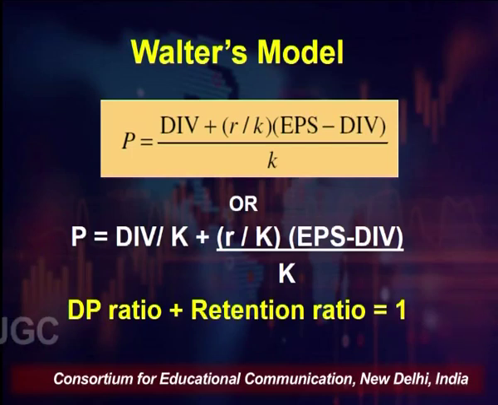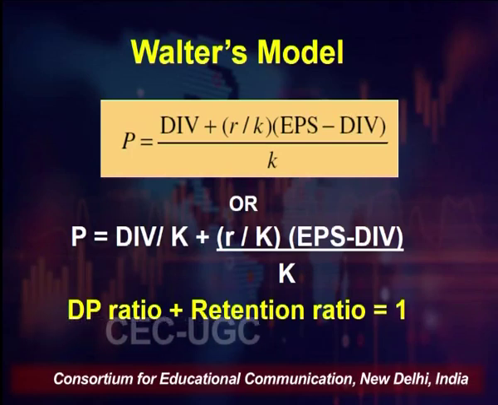So the same equation can be presented in another form as well, which is mentioned here. And there is one point that we need to remember: the dividend payout ratio plus the retention ratio will always be equal to 1, because there are two ways the profit can be treated. Either we retain the profit altogether, or we distribute the profit altogether, or a mix, so the sum of these ratios will be 100%, or equal to 1, always.